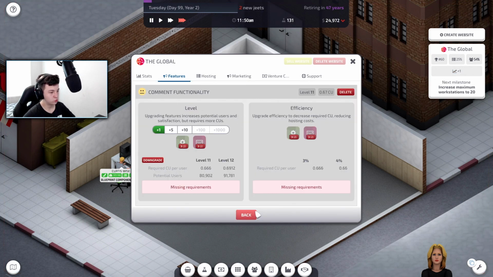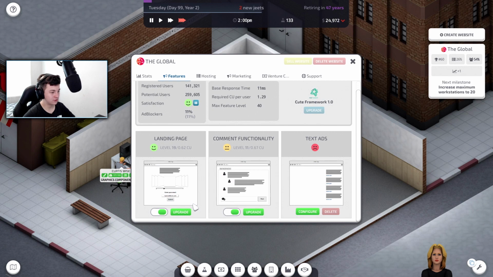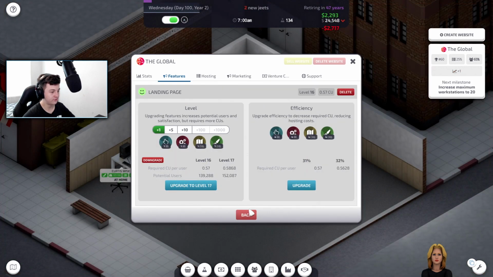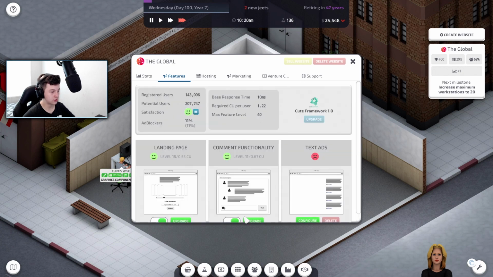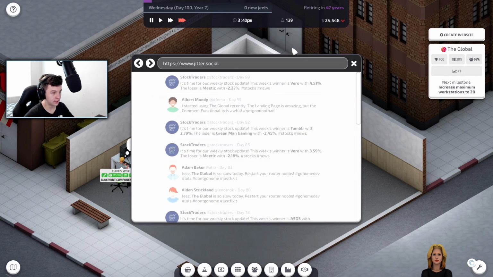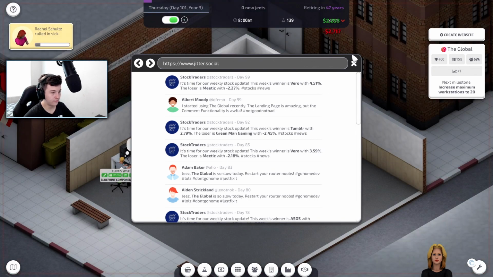58%. Ooh, 11, 12. Let's go back here. We'll downgrade this just down to 15, I think. Let's downgrade that just 1 more. That will get everything up just nicely. So, landing page is amazing, but the comment functionality not that great.